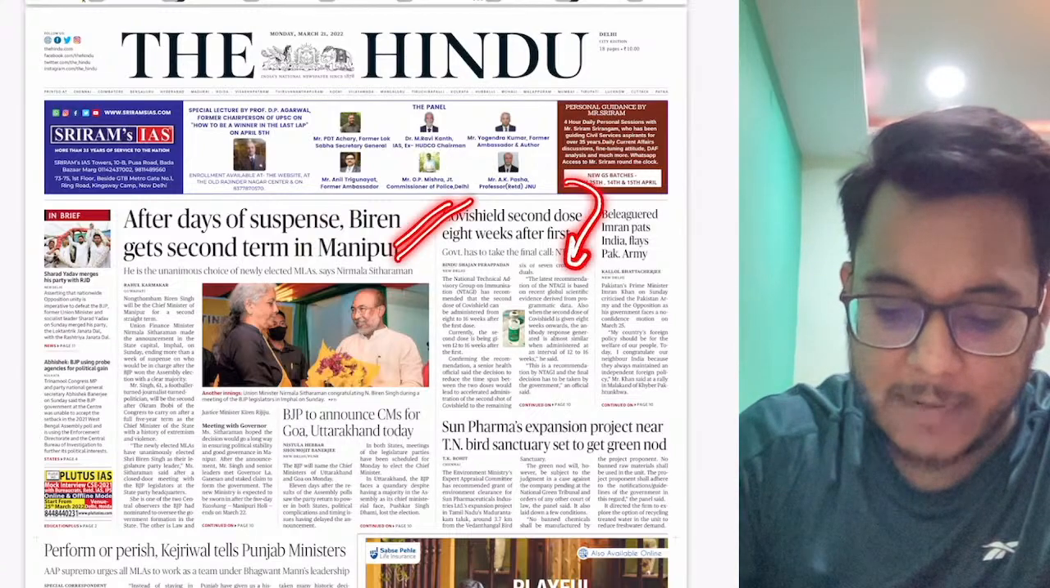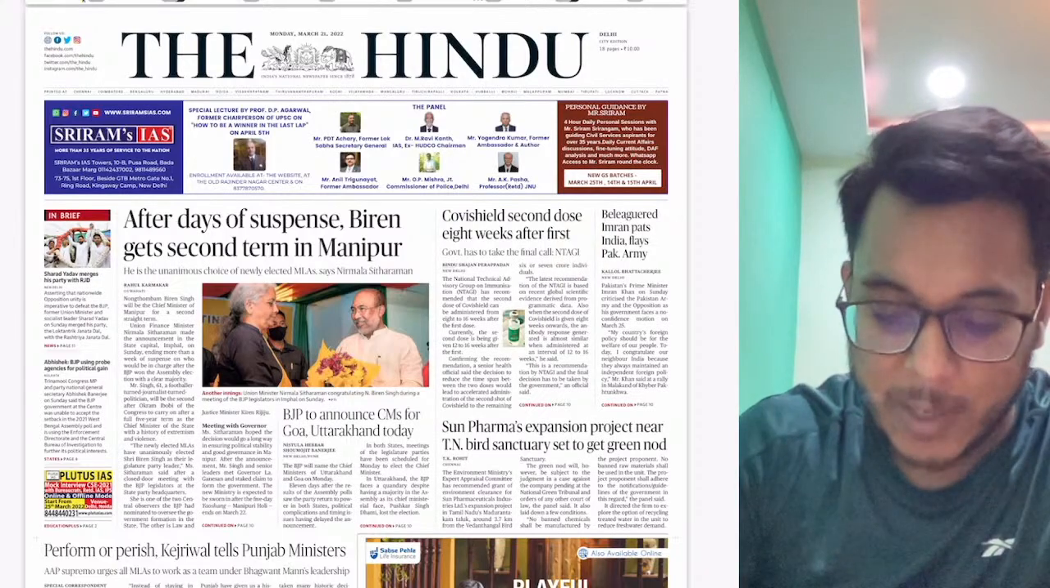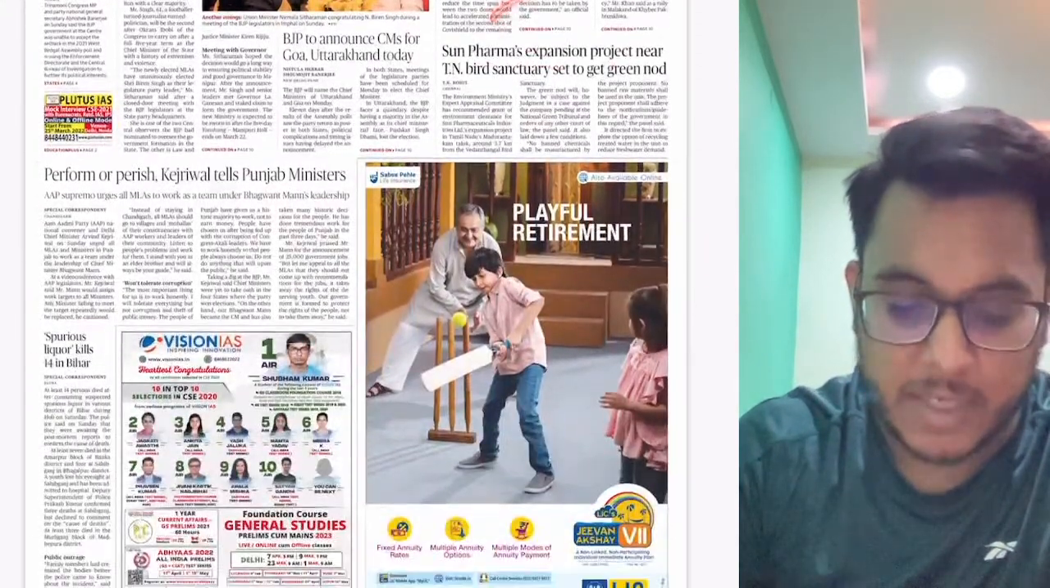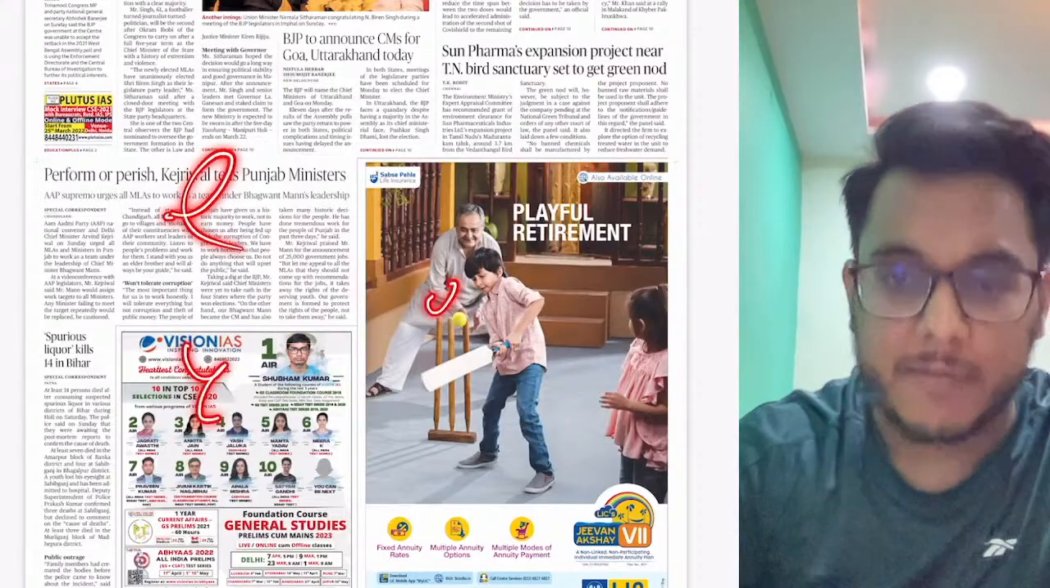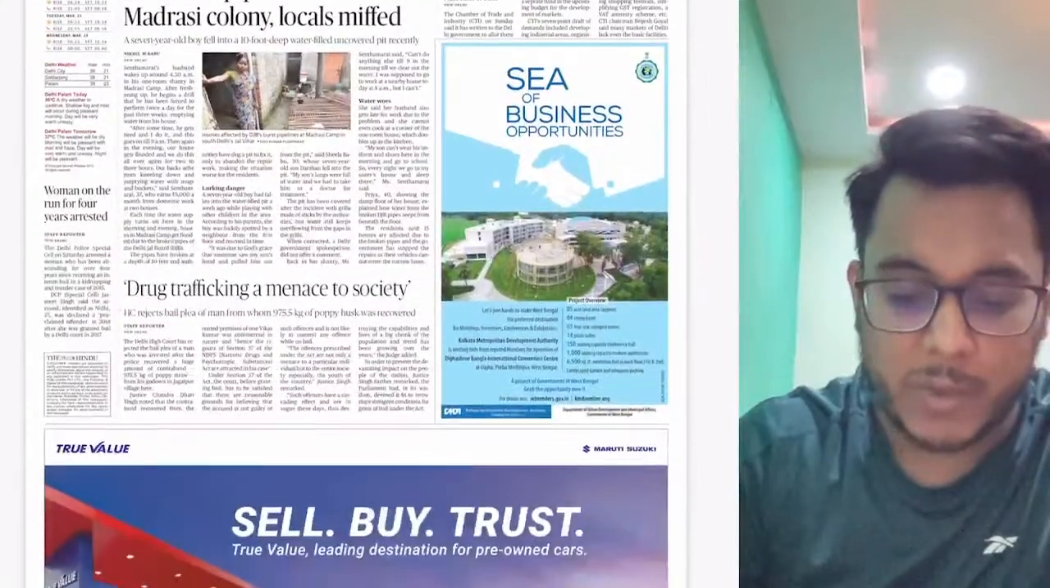Covishield second dose 8 weeks after the first. So basically the gap that has been there is being reduced. However, again with respect to examination, nothing is much important. So on the entire page number 1, much important things are not there. Moving on in this direction.